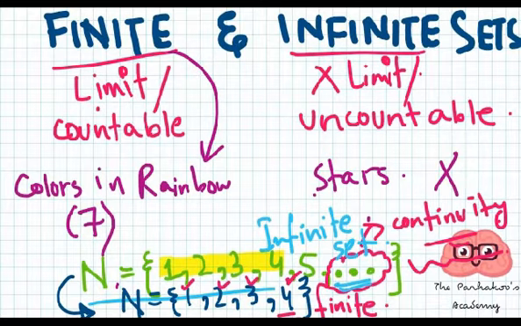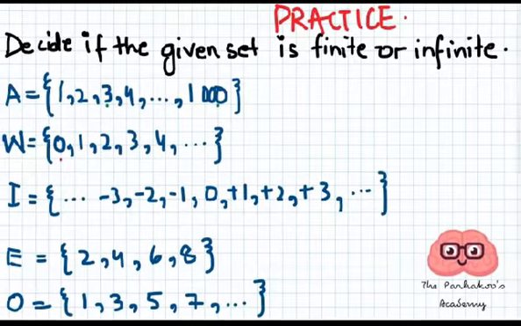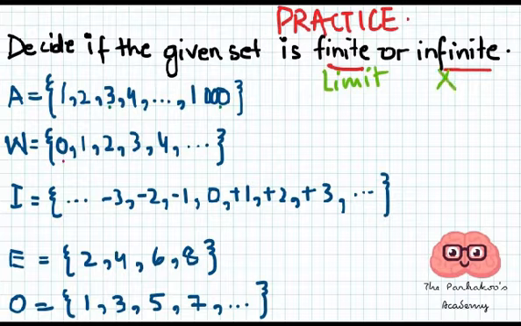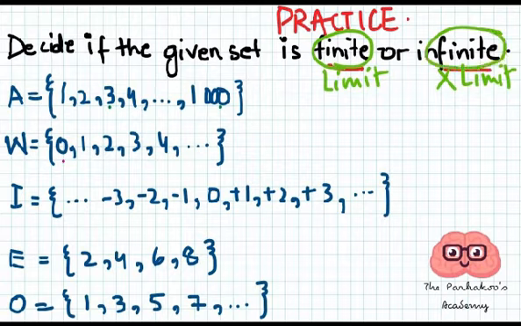Now let's see some examples. It's practice time. You have to decide if the given set is finite or infinite. Let's recap. Finite sets are the sets which have a limit, and infinite sets are the sets which do not have any limit. Finite numbers you can count, and infinite numbers you cannot count. I would request you to pause this video and try to guess the answers. Those of you who didn't get the answers, don't worry, we are going to solve it together.